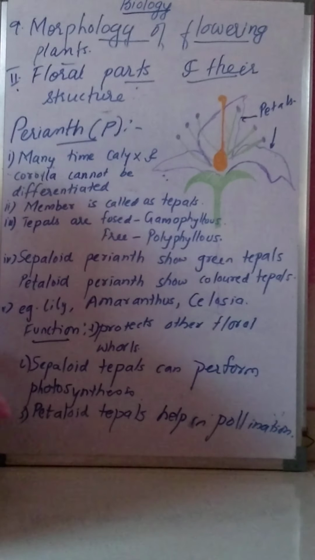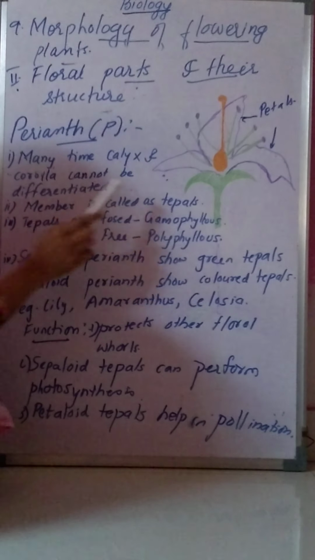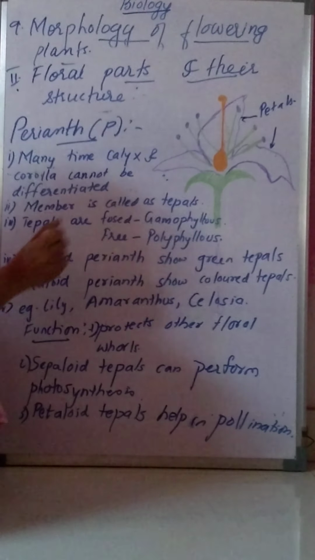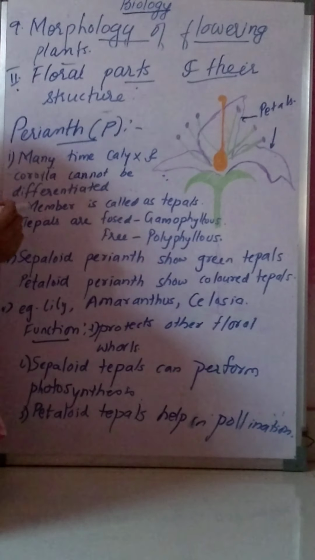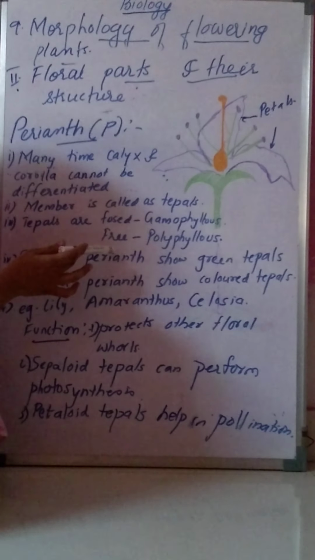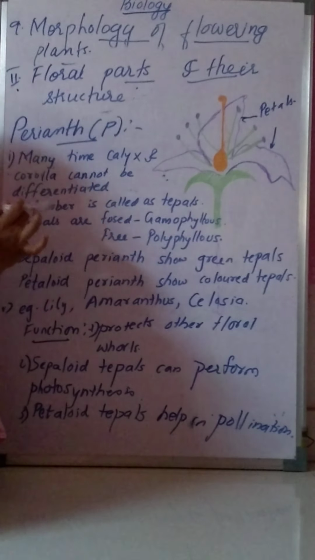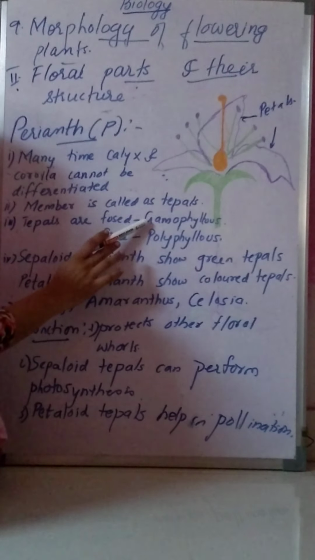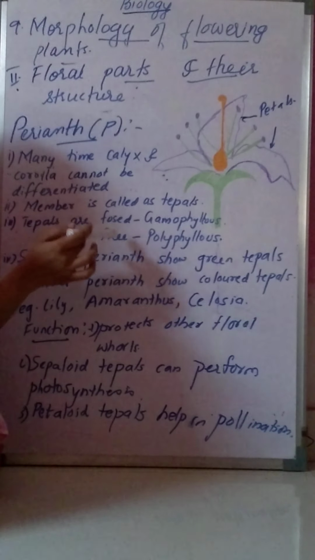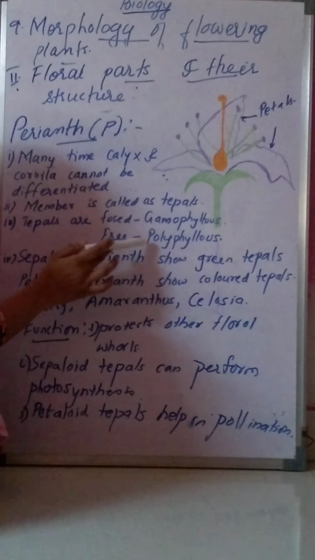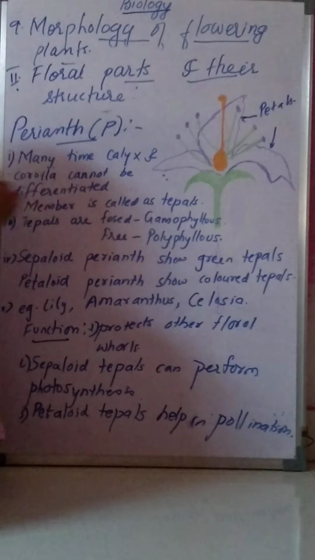The member of the perianth is known as tepals. Here also, tepals may be fused or free. When tepals are fused, they are known as gamophyllous, and when tepals are free, they are known as polyphyllous.